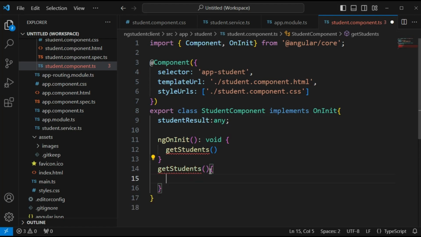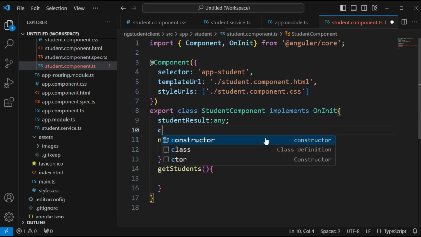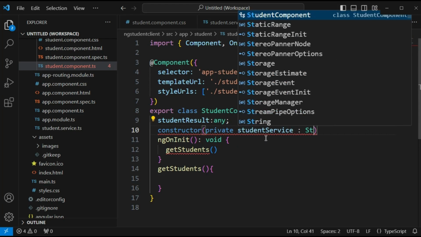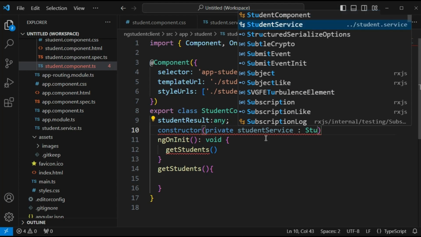Here we have to call that service. Here we have to import this. For that, I am going to create a constructor using the private access specifier, a student service as StudentService. Okay.